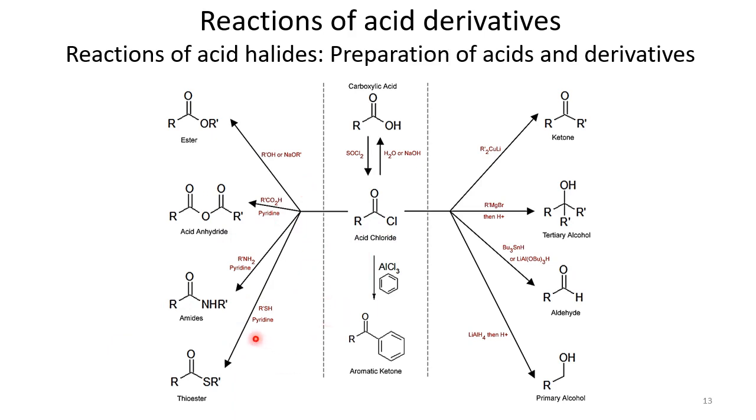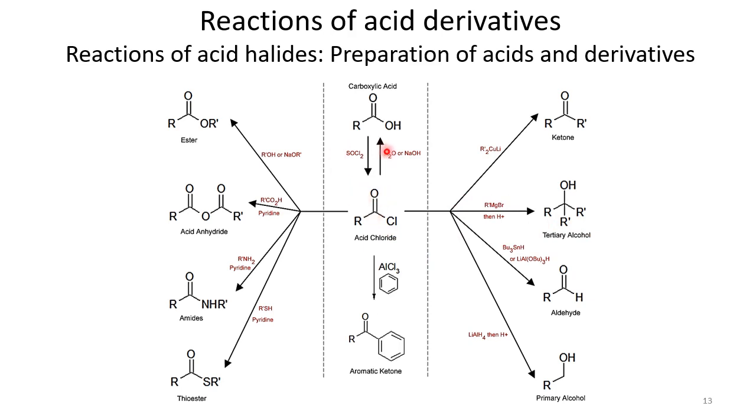Or when they are treated with thiol type of compounds, then we get thioester. Acid chlorides when treated with RMgBr, as we have studied in nucleophilic acyl substitution reaction 2, we get a tertiary alcohol here. How do we get the tertiary alcohol?